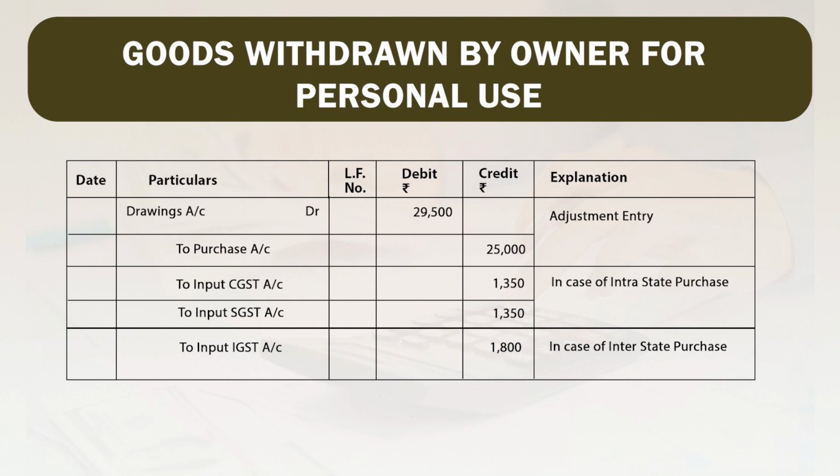So, whatever purchases you have cancelled of intrastate, on that we have to cancel CGST and SGST, and therefore it is credited. So, to input CGST account and to input SGST account, 1,350 and 1,350. At the same time, he has withdrawn goods from the interstate purchase also of rupees 10,000, on which he has paid 12% GST. So, here we have to cancel IGST. Therefore, to input IGST account we have credited 1,200 rupees.